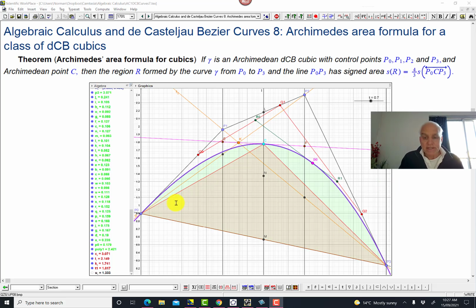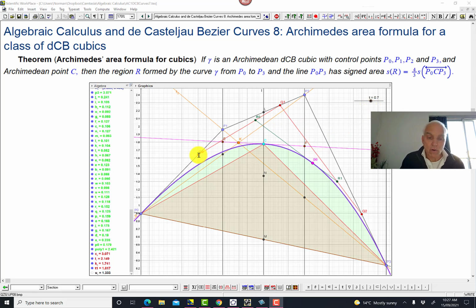So let's have a look at this diagram. Let me explain what's going on here. So I've already said we've got these 4 control points, and here are the Q points. So Q0 along the way between P0 and P1, and here's Q1 along here, and Q2 along here. This particular snapshot shows the value when T is equal to 0.7.